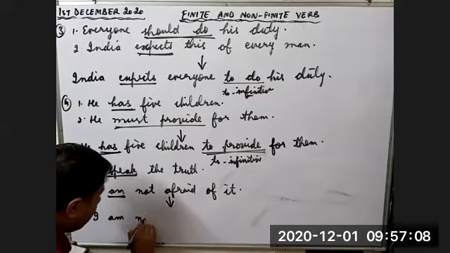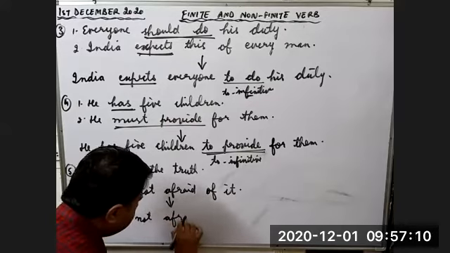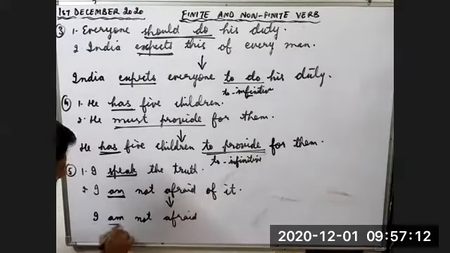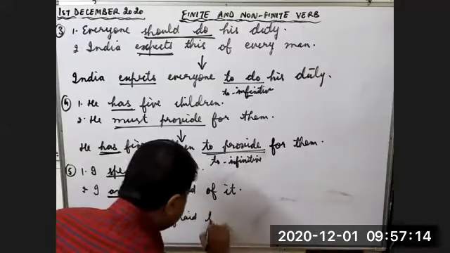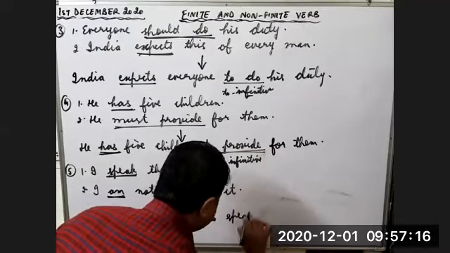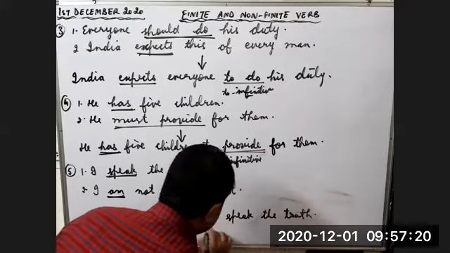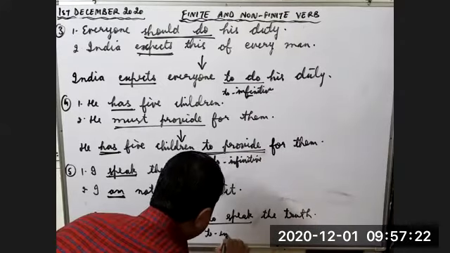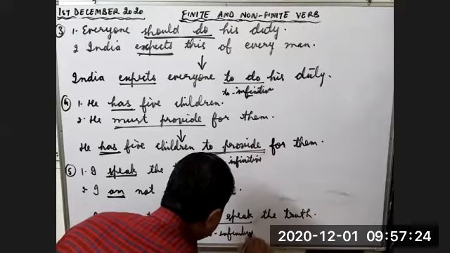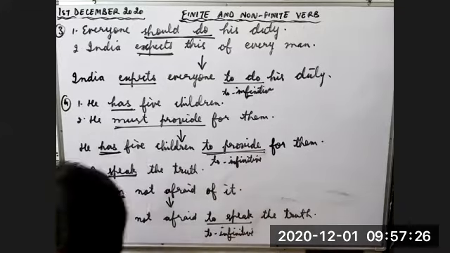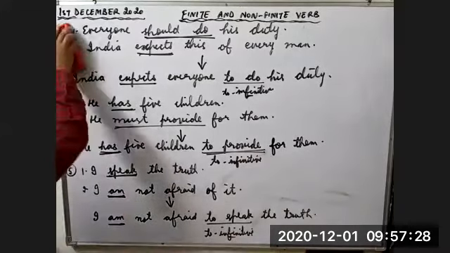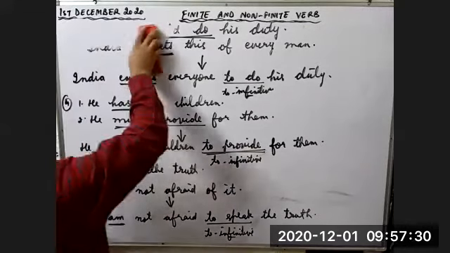I am not afraid to speak the truth. Now again, am is the tense element, so to speak is to infinitive. Now the last example related to this topic, related to infinitive.